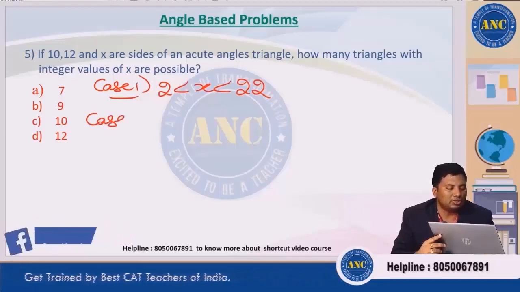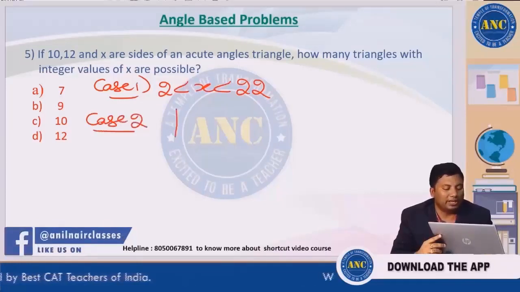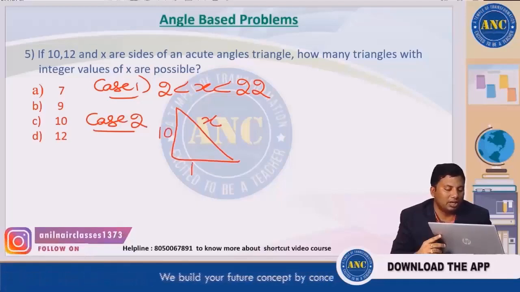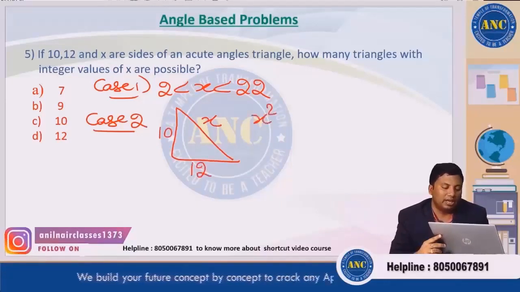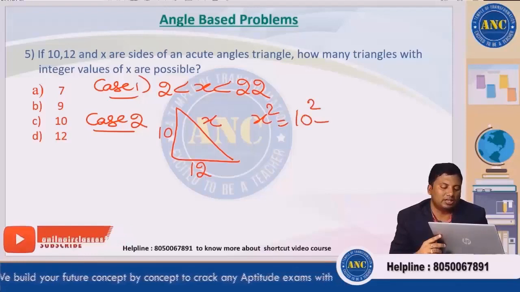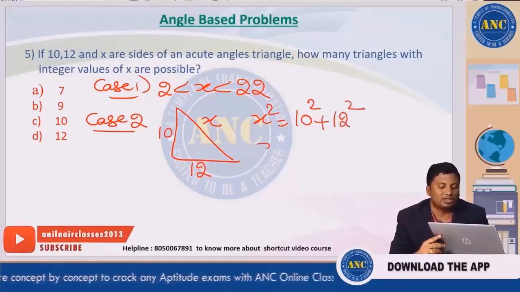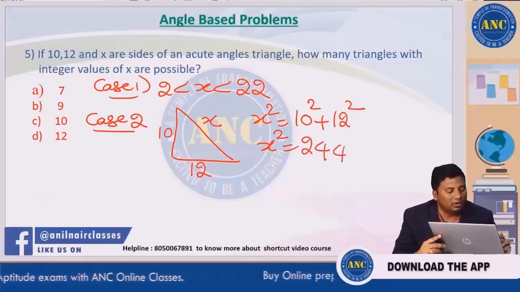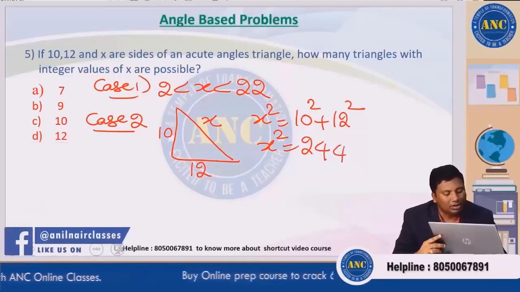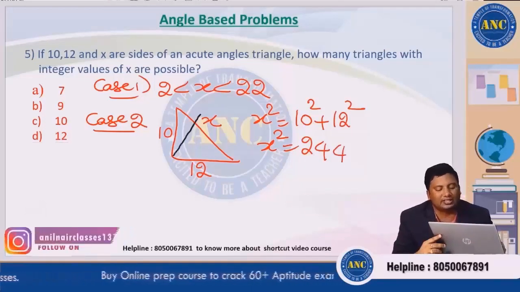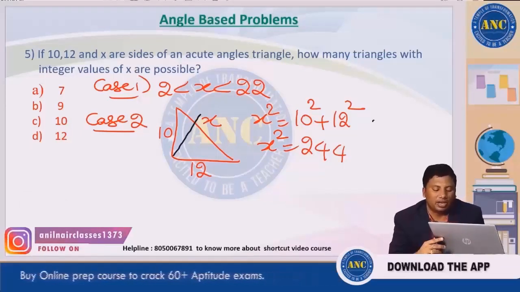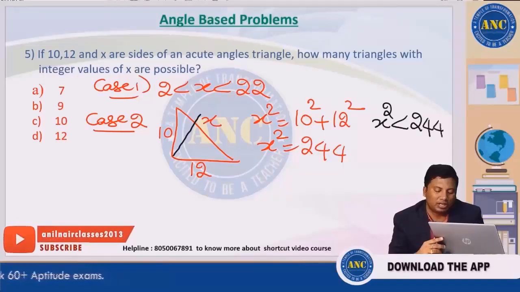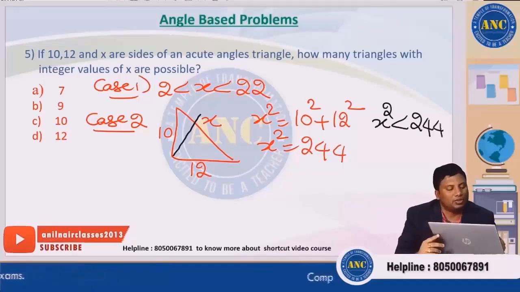Case 2. If I take a right angle triangle, my visualization will be good. X is 10 and 12. X square is nothing but 10 square plus 12 square. X square is 244. Now in this one, suppose if I shift it to the right side, the hypotenuse value will decrease. So x square is less than 244.